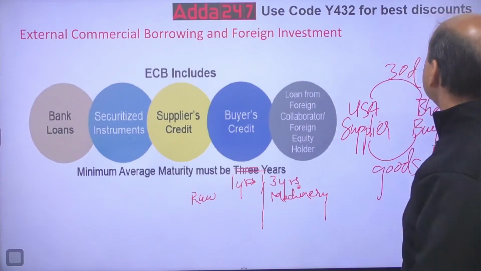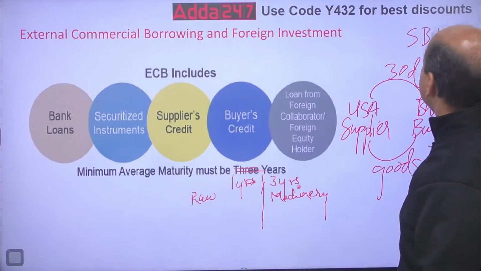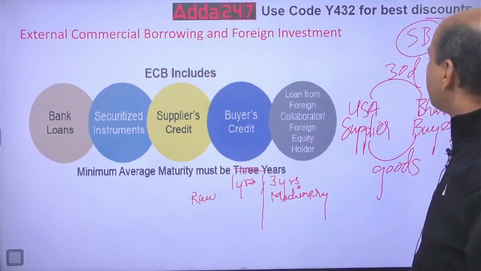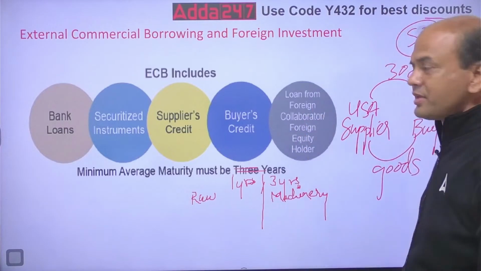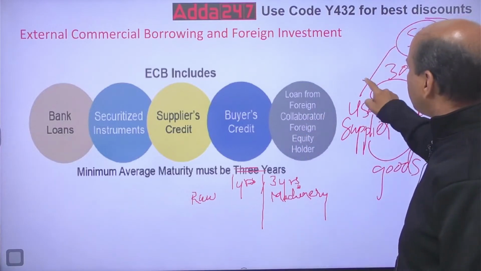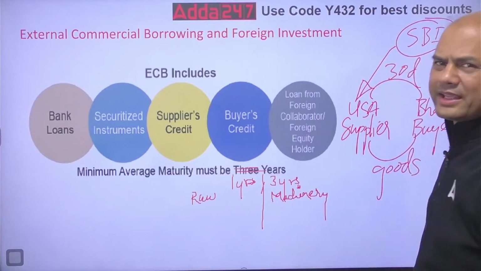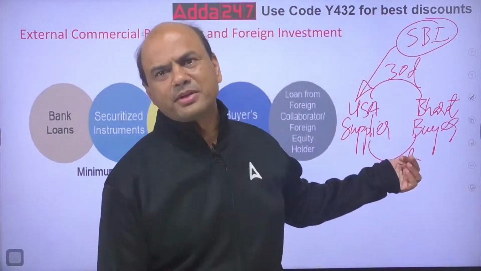So what you do? Bring in the bank. Let's say SBI. SBI, big bank. Here, just one example I am giving, SBI. It can be any other bank. You bring in a bank and tell them to guarantee me the payment. So they will guarantee me the payment that after 30 days I will pay. So now what's the problem? Bank is guaranteeing me. As a supplier, I will be very happy about it. So this is supplier's credit.